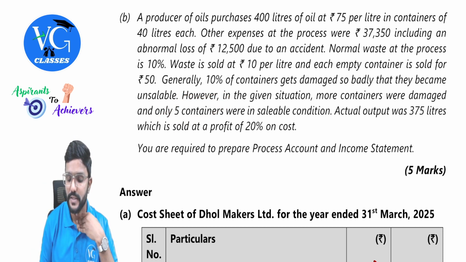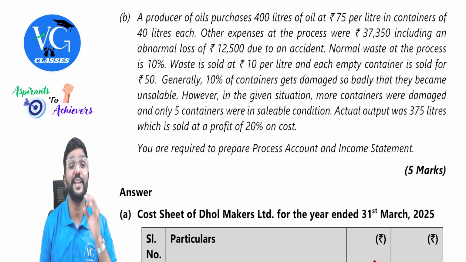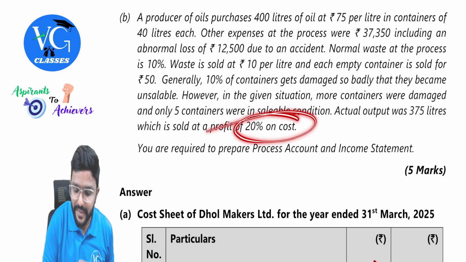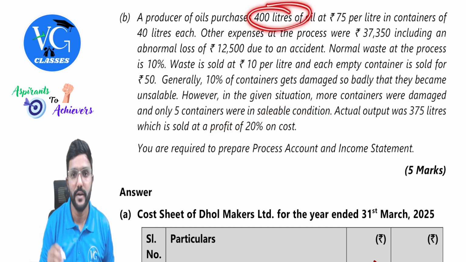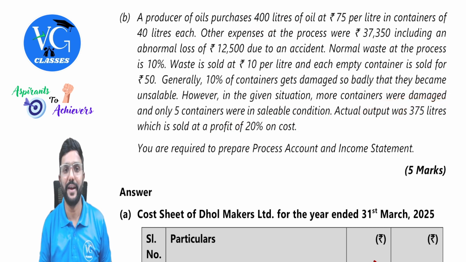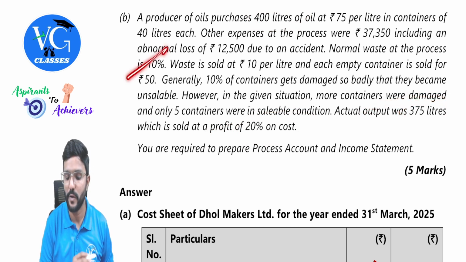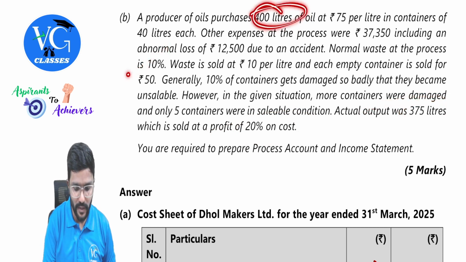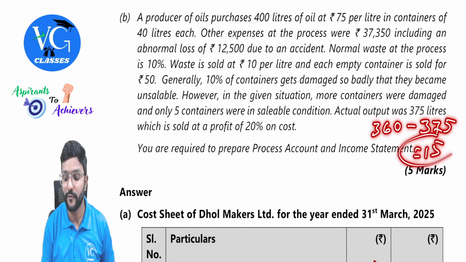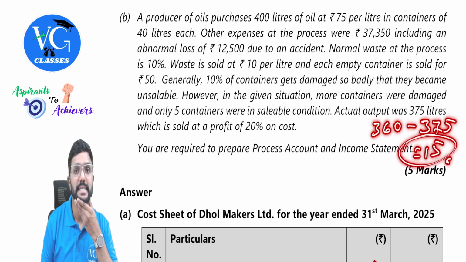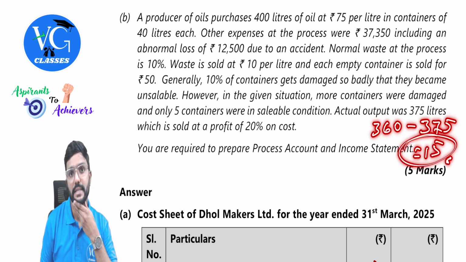Actual output was 375 liters, which is sold at a profit of 20% on cost. Okay, so total input was 400, whereas output is 375. And please be careful, they have given a normal loss also. So 400 minus normal loss 40, it was supposed to be 360, but we are getting 375. That means there is an abnormal gain of 15 liters. Is that clear?